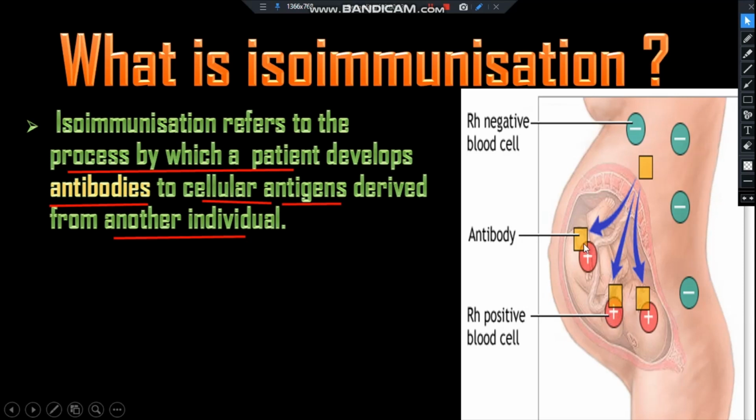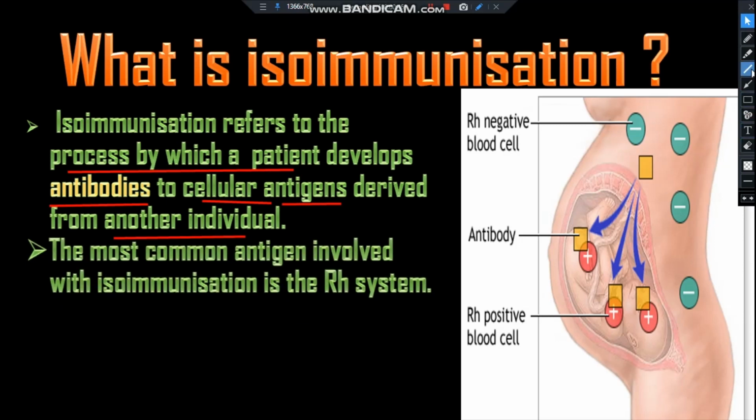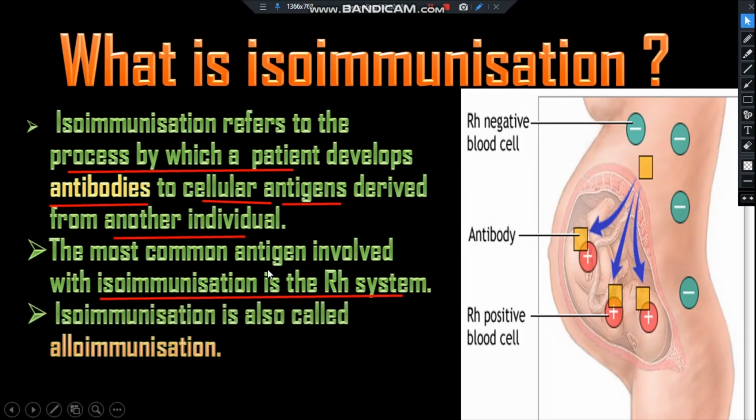So the mother develops antibody to the cellular antigen from the other individual, that means the baby. The most common antigen involved with isoimmunization is the Rh system, and isoimmunization is also called alloimmunization.